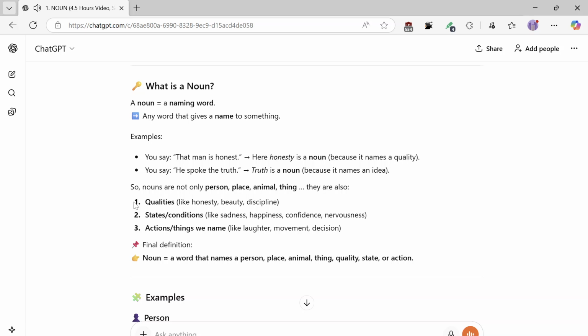They are also: 1, qualities, like honesty, beauty, discipline. 2, states, conditions, like sadness, happiness, confidence, nervousness. 3, actions, things we name, like laughter, movement, decision. Final definition: a noun equals a word that names a person, place, animal, thing, quality, state, or action.